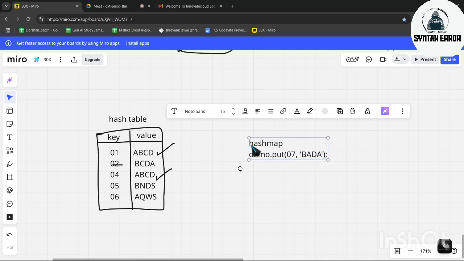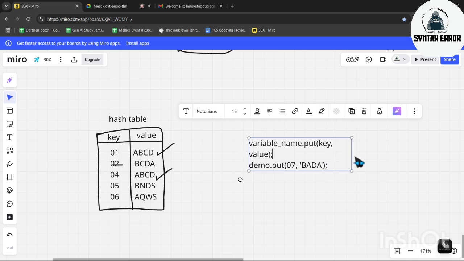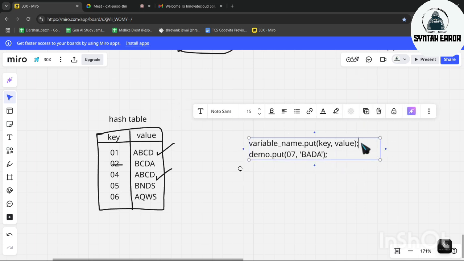Hash map name or just variable name. Full stop. Put is a keyword. Here you write the key you want to put and the value you want to put, close bracket and semicolon.